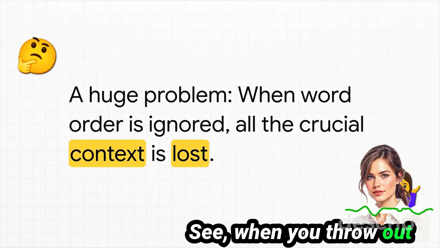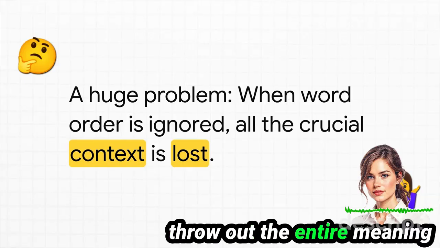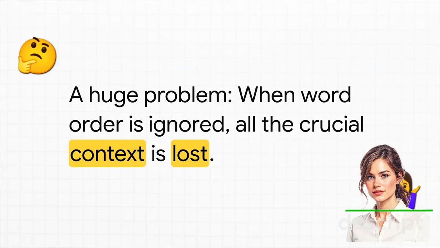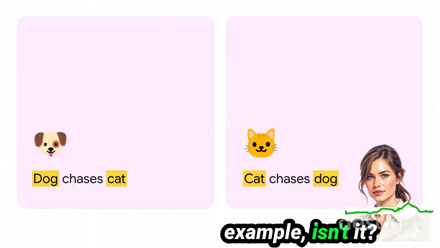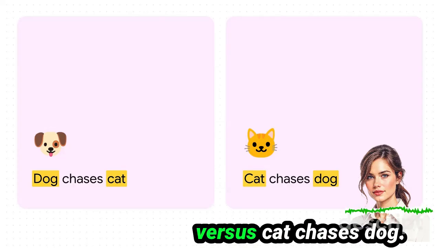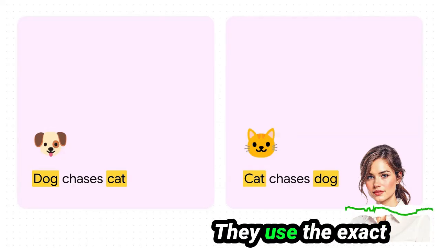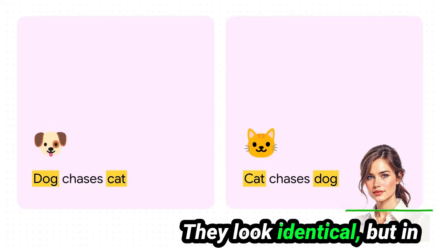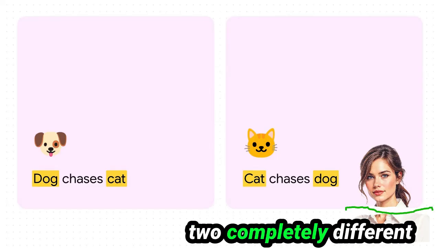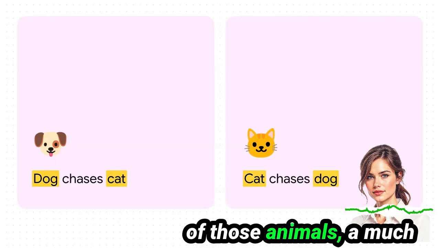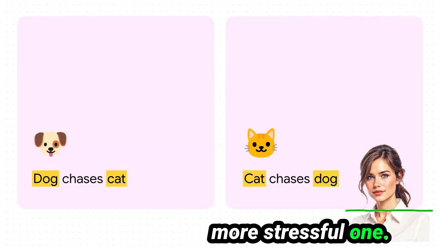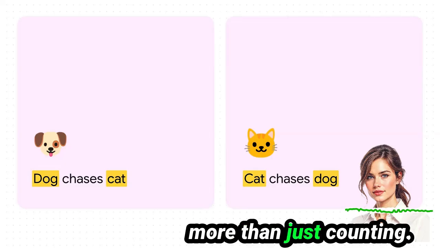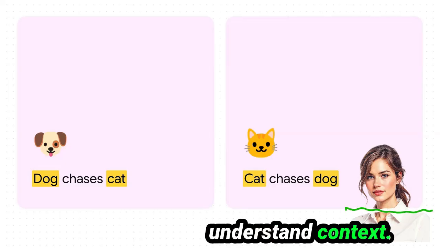See, when you throw out the word order, you often throw out the entire meaning of what's being said. And this is the perfect example, isn't it? Dog chases cat versus cat chases dog. They use the exact same words. So to a bag of words model, they look identical. But in our world, they describe 2 completely different situations. And for one of those animals, a much more stressful one. So yeah, we clearly need more than just counting. We need to understand context.